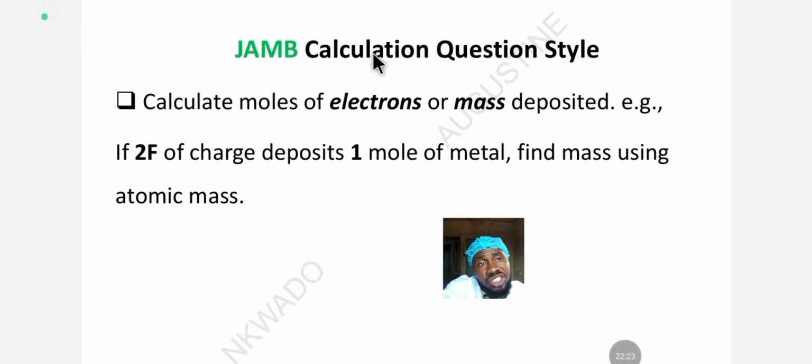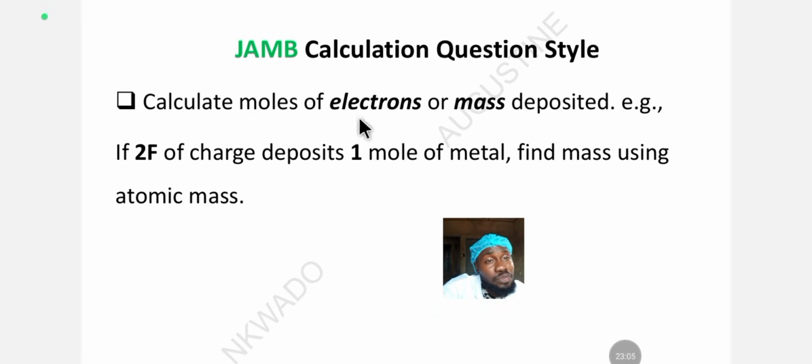Now let's look at the JAMB calculation question style, how JAMB will set calculation questions for you on this particular topic. They will say calculate moles of electrons or mass deposited. This is another style. For example, they will say 2 Faraday. You already know what 1 Faraday is equivalent to, and remember that 1 Faraday is equivalent to Avogadro's constant in electrons, when you are talking about electrons.